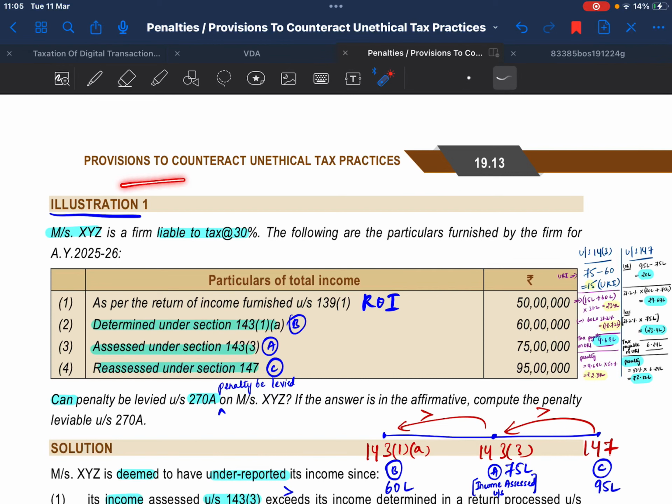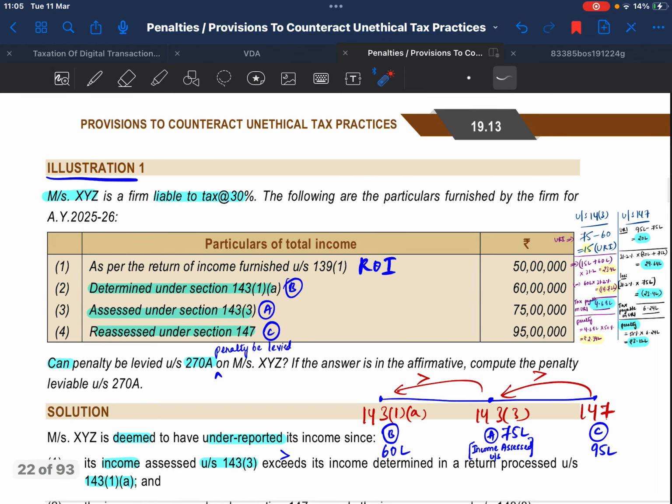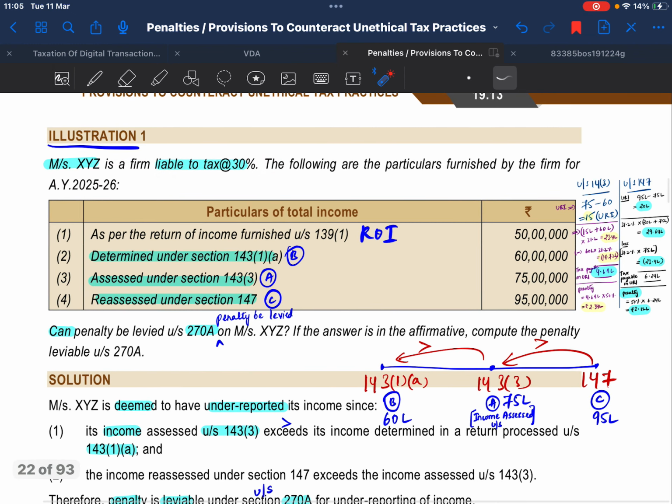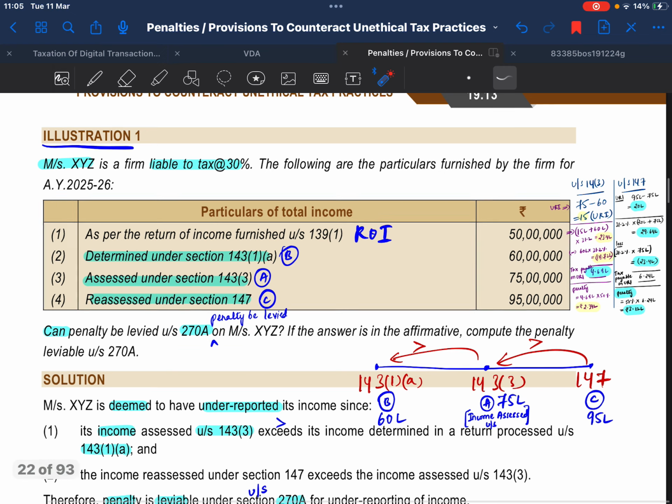Penalties, provisions to counteract unethical tax practices. Illustration 1. Mrs. XYZ liable to tax at 30%. Particulars are given. As per return of income furnished is 50 lakhs, determined under section 143(1A) 60 lakhs, 143(3) 75 lakhs, and section 147 it is 95 lakhs. Can penalty under section 270A be levied?